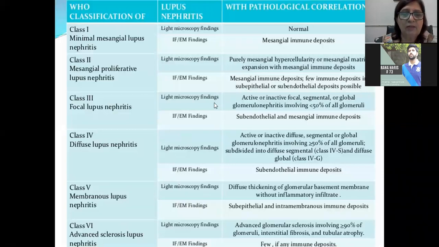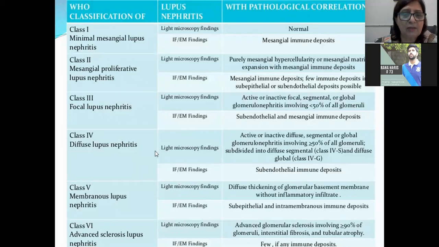In class 3, by light microscopy, immunofluorescence and electron microscopy, active or inactive focal segmental global glomerulopathies are seen. In class 4, active or inactive diffuse segmental global glomerulopathies are seen. In class 5, diffuse thickening of the glomerular basement membrane. As the class increases, the proteinuria increases and there are fewer chances of reverting back to normal kidney function, or normal renal function.